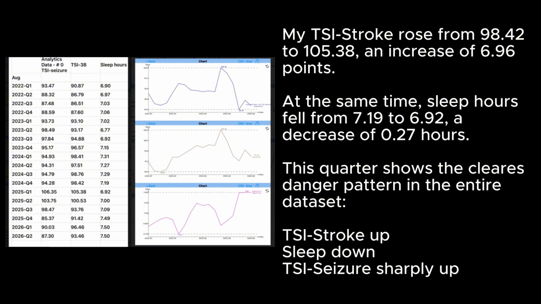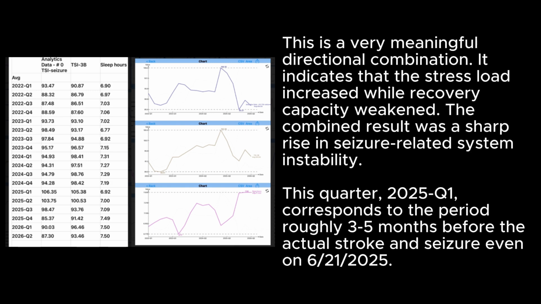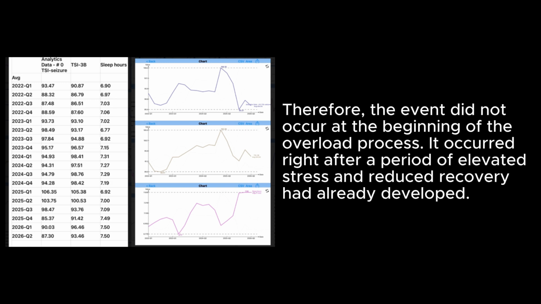This quarter shows the clearest danger pattern in the entire dataset. TSI-Stroke up, sleep down, TSI-Seizure sharply up. This is a very meaningful directional combination. It indicates that the stress load increased while recovery capacity weakened. The combined result was a sharp rise in seizure-related system instability. This quarter, 2025 Q1, corresponds to the period roughly 3 to 5 months before the actual stroke and seizure event on June 21, 2025. Therefore, the event did not occur at the beginning of the overload process. It occurred right after a period of elevated stress and reduced recovery had already developed.